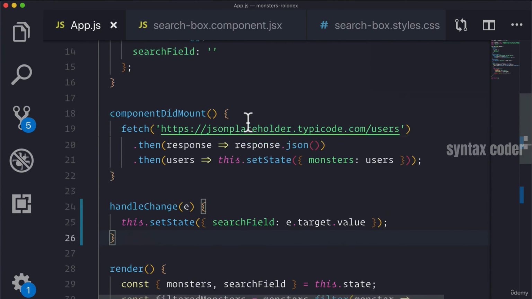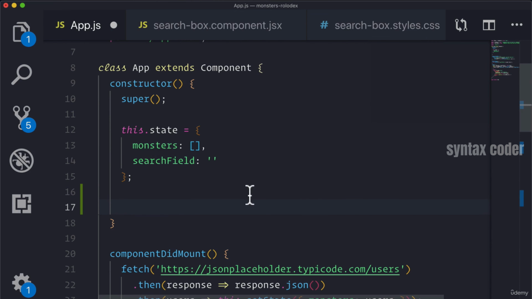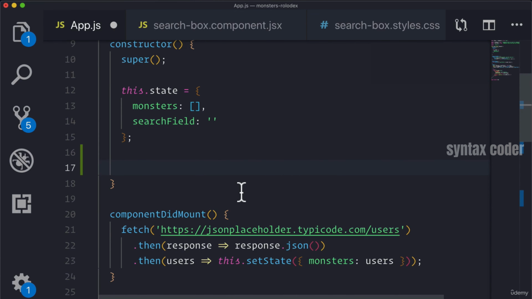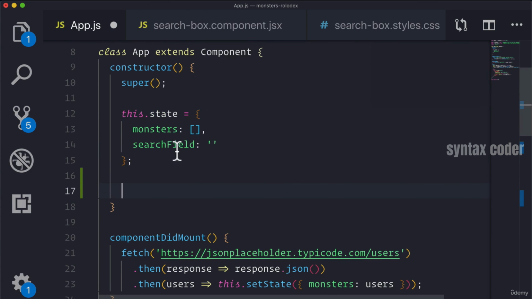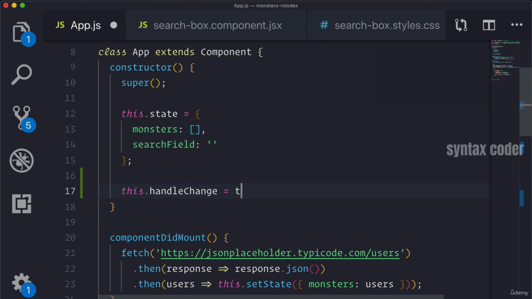For us, we want this to be our app component. And the method in which we can do it is to define it in our constructor. Because our constructor is the code that runs first, before anything gets called, right? So we want to make sure that the context of this is correct in all of our methods before any code gets written. So what we could do is we could say this.handleChange is equal to